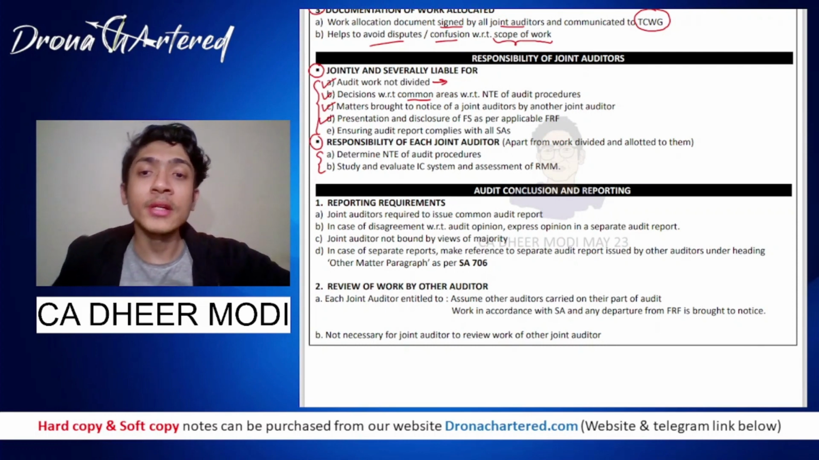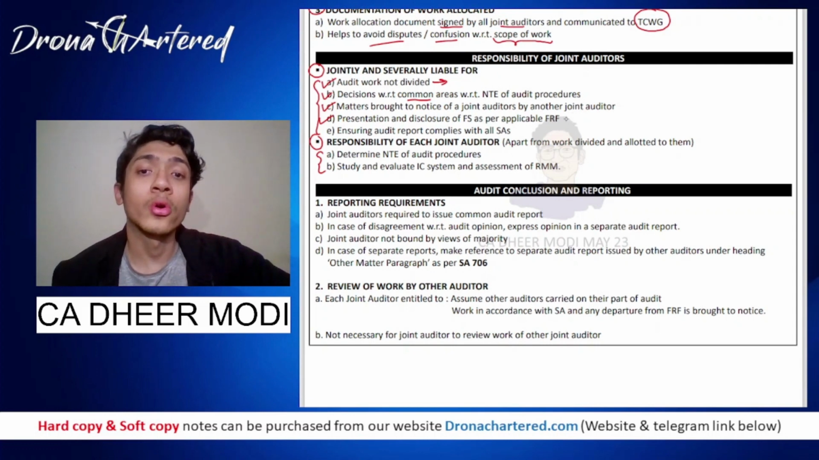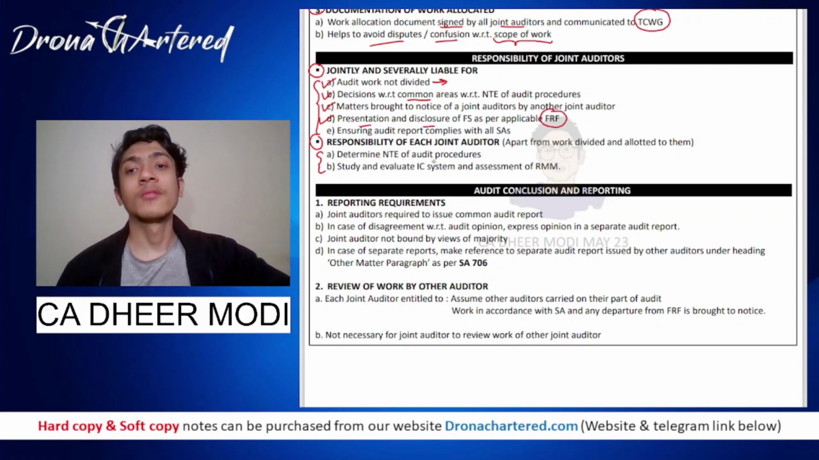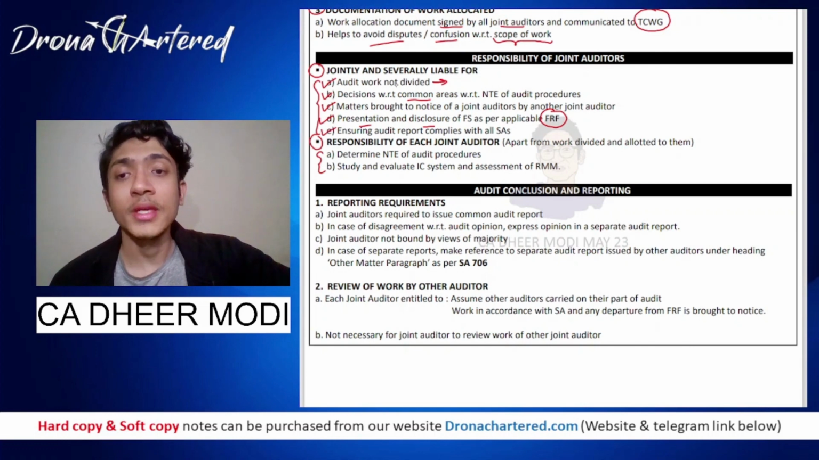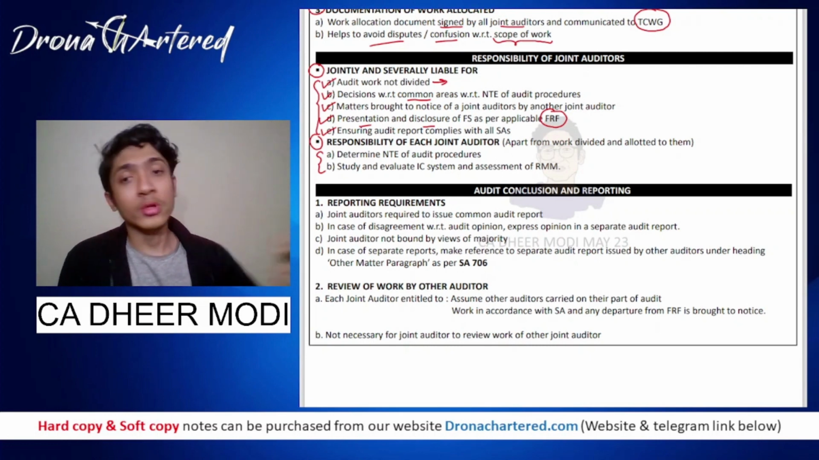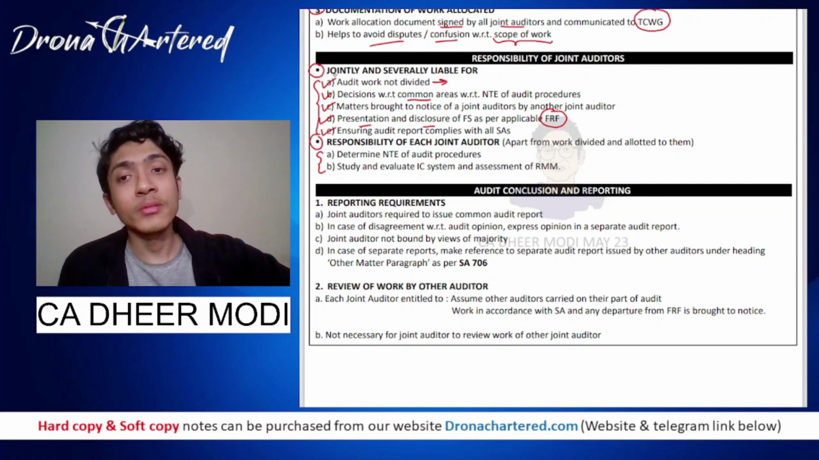D is presentation and disclosure of financial statements as per applicable FRF. So even if your audit area has been divided, you still have to check whether your presentation and disclosure is as per the applicable financial reporting framework or not. E point is ensuring the audit report complies with all SAs. Of course, your audit report has to comply with all the relevant standards. So all of these points, they will be jointly and severally liable for.